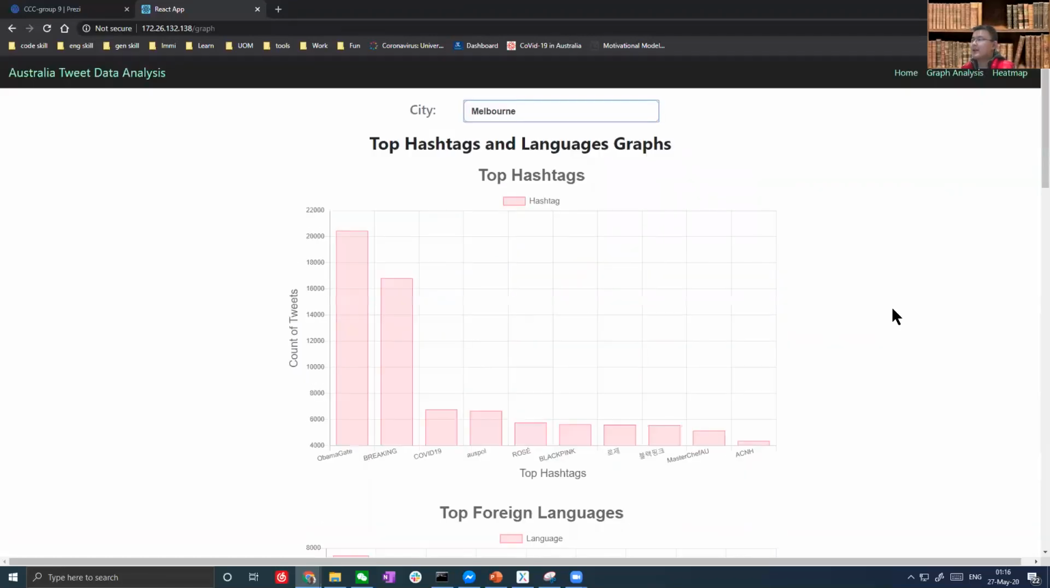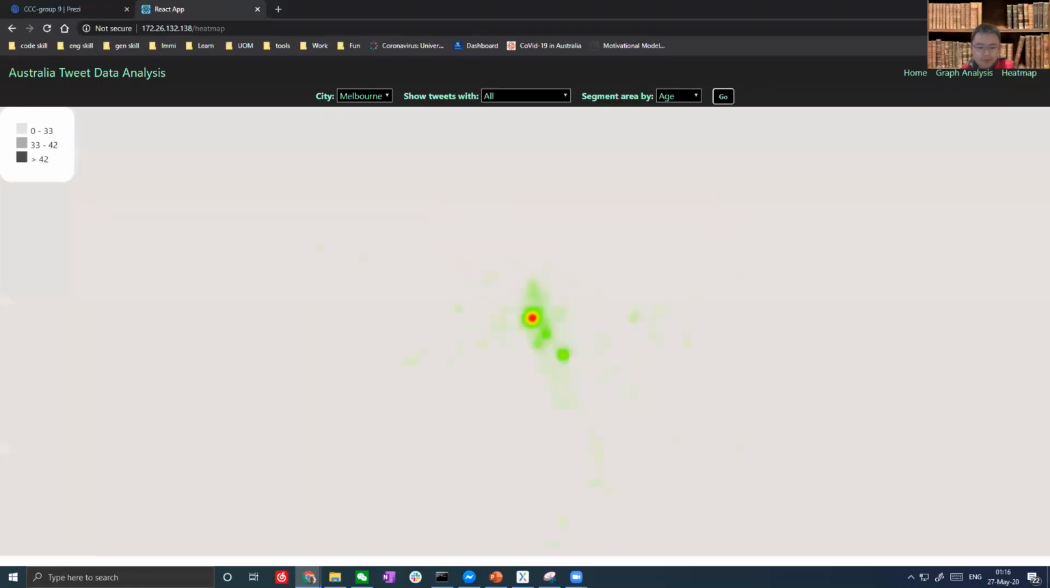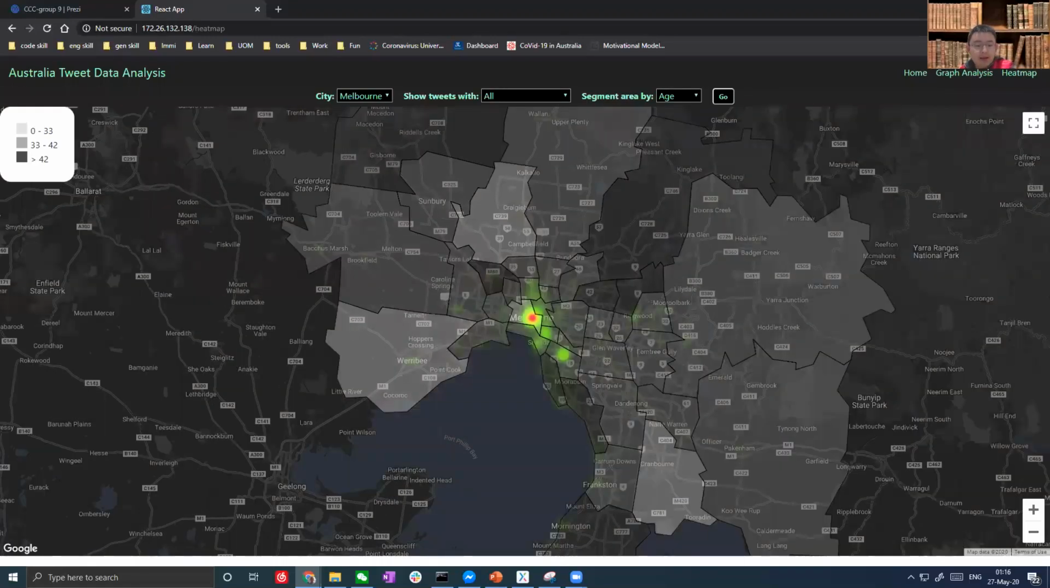Okay, now I think it's time to look at the heat map. The heat map is a view to visualize the distribution of tweets according to various aspects, such as the language being used in tweets, you can see here, and the sentiments of the tweets, the positive and negative. Users can choose their desired scenario by selecting the aspect they want in the panel. So if we select the foreign language and select Melbourne, from the heat map, let's have a go.